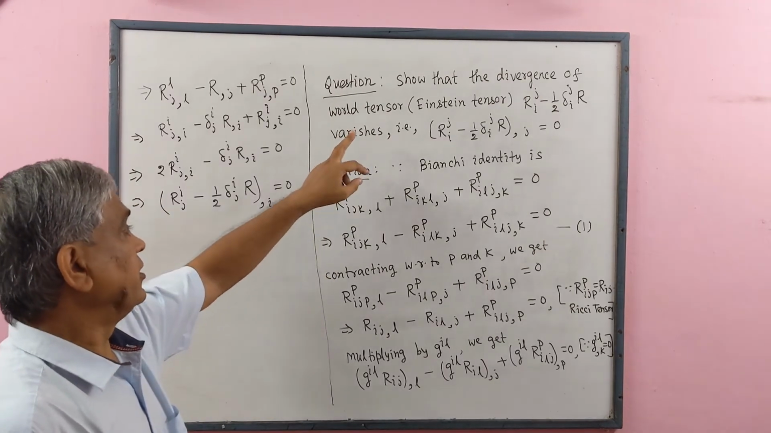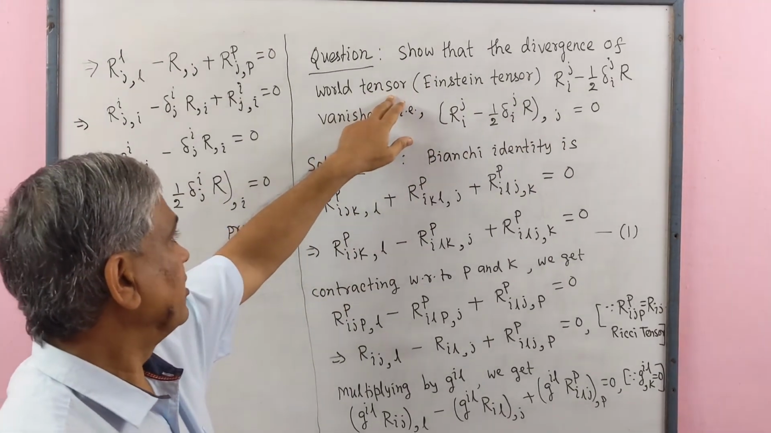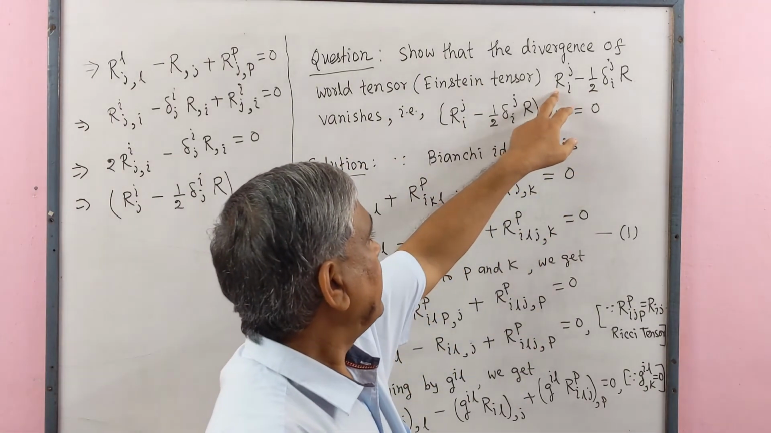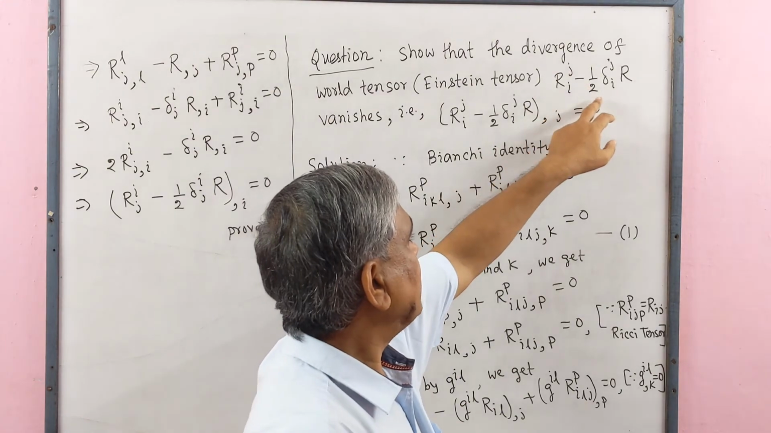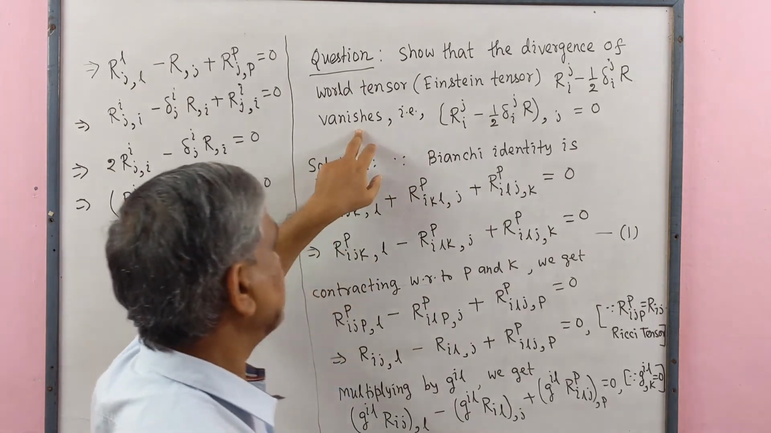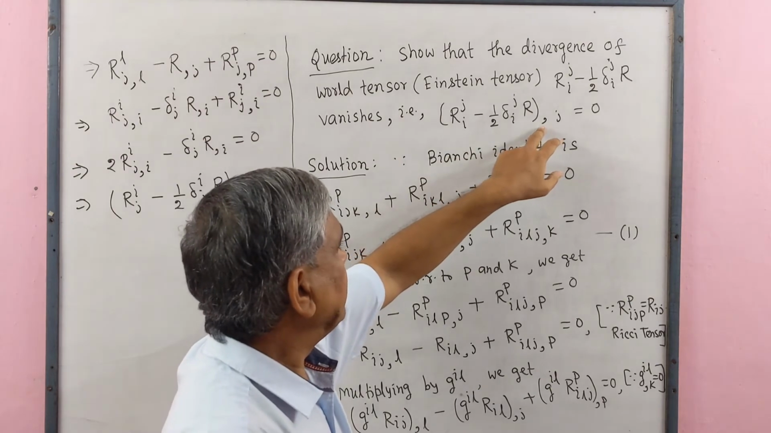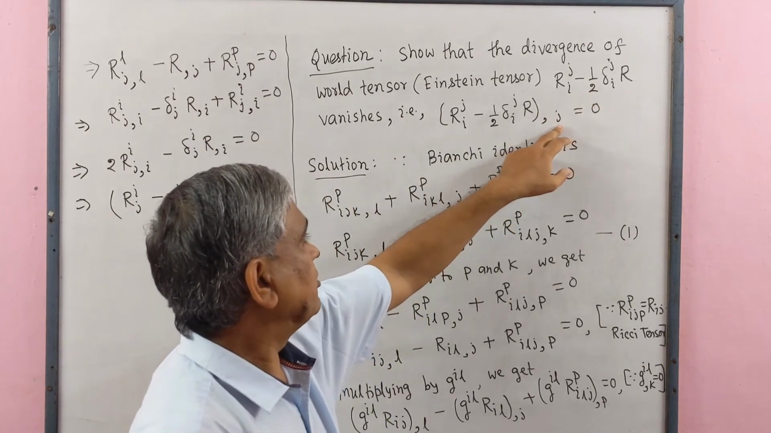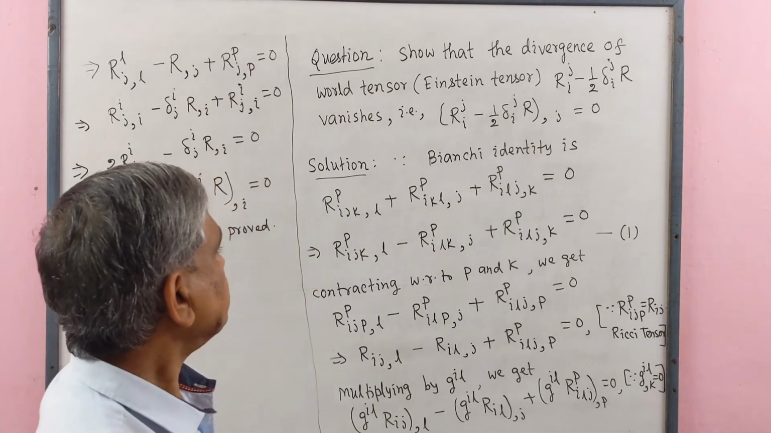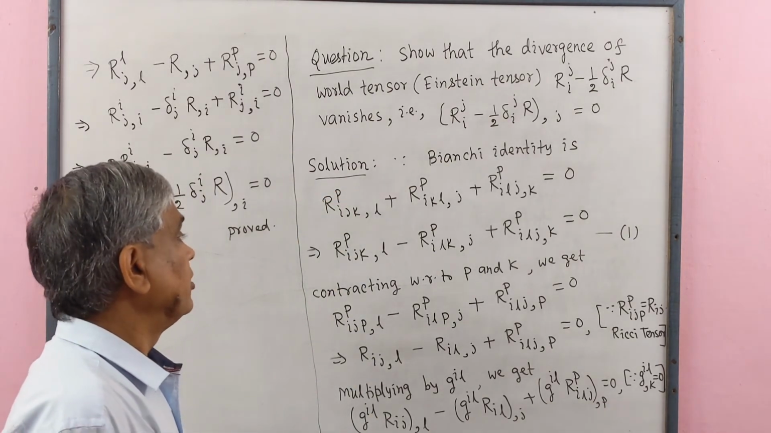Now we solve a question. The question is: show that the divergence of the Einstein tensor, R^i_j minus half Kronecker delta^i_j R, vanishes, that is, the covariant derivative of this tensor with respect to x^j is equal to 0. Now we solve this.